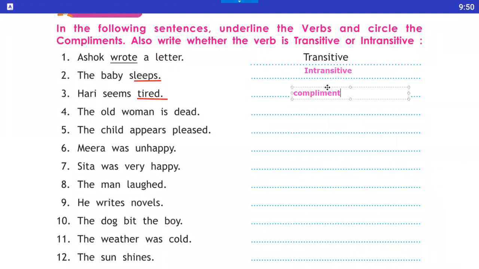Number four, The old man is dead. So here the verb is intransitive. Is, the old man is dead. Here is is a verb and it is intransitive. Number five, The child appears pleased. Here appears क्या है, आपको पता है कि appears क्या है, complement. Here we use appears as a complement. So we circle the appears and we write complement.